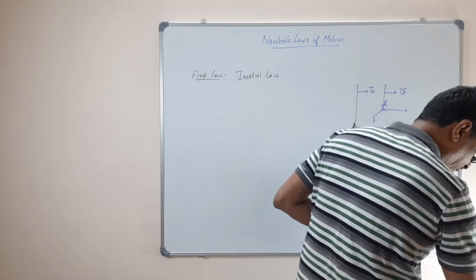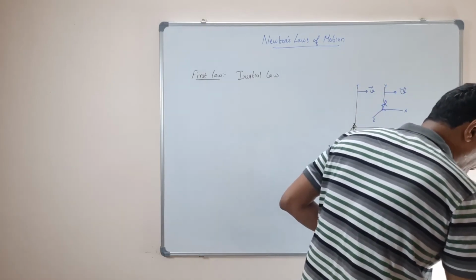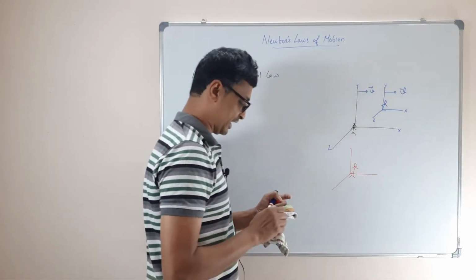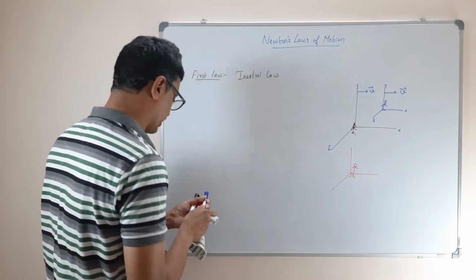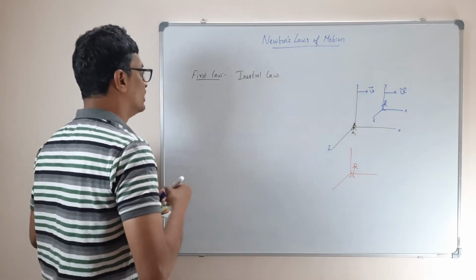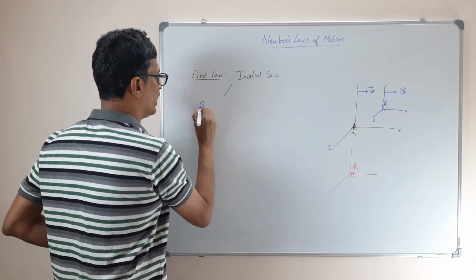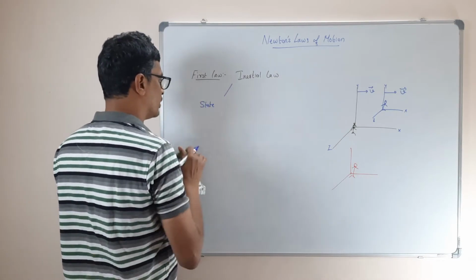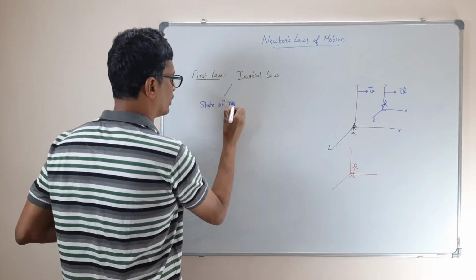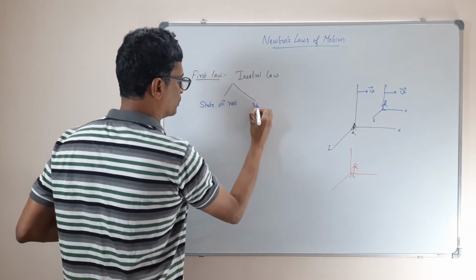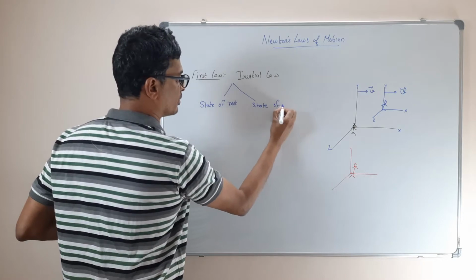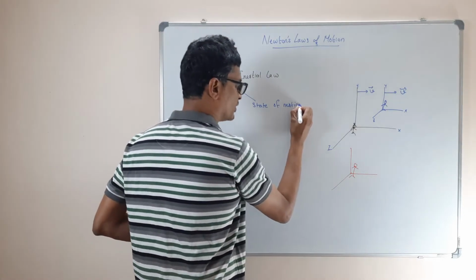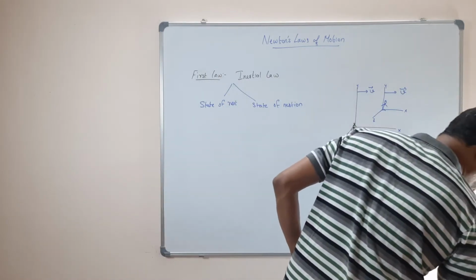Both of these are referred to as a state of motion. Remember, therefore, the inertial law has two things: state of rest and state of uniform motion.